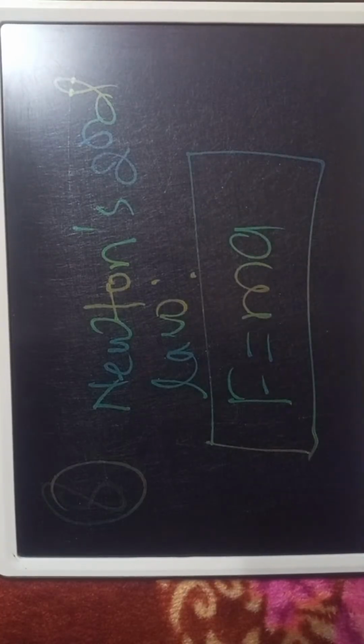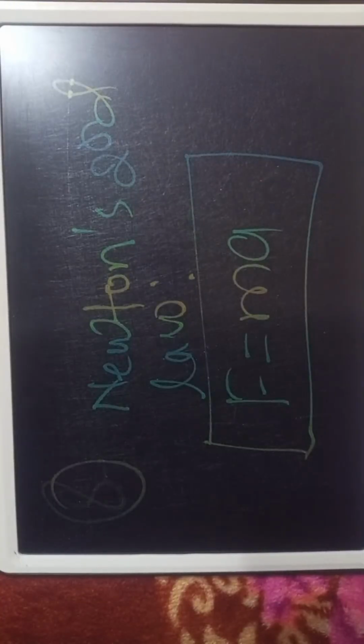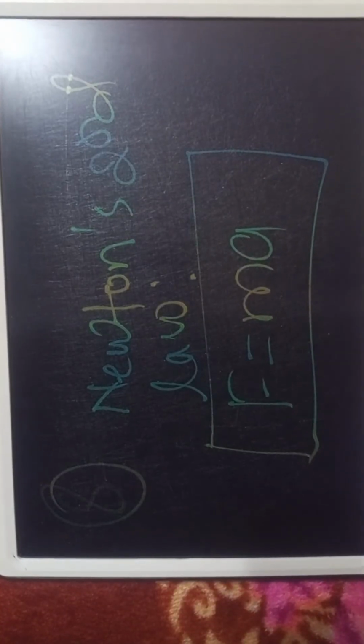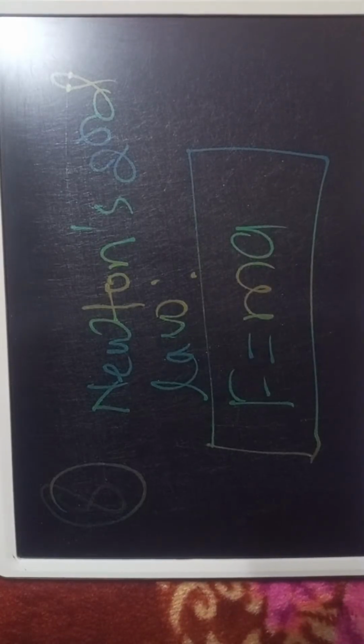Now another formula, Newton's second law. Newton's second law formula. Newton's second law states that F is equal to m into a. Newton's second law states that force is equal to the product of mass and acceleration. Newton's second law, F is equal to ma.